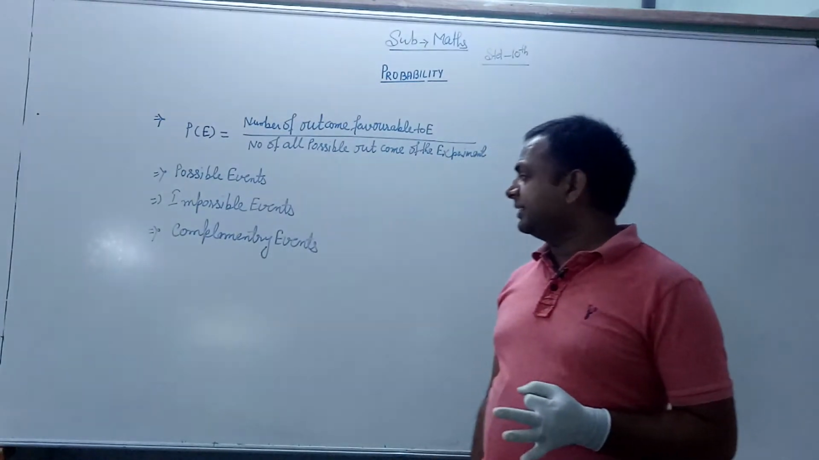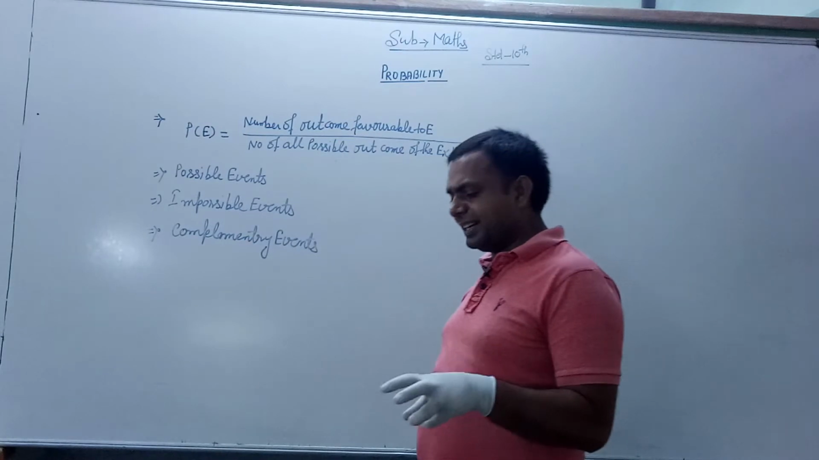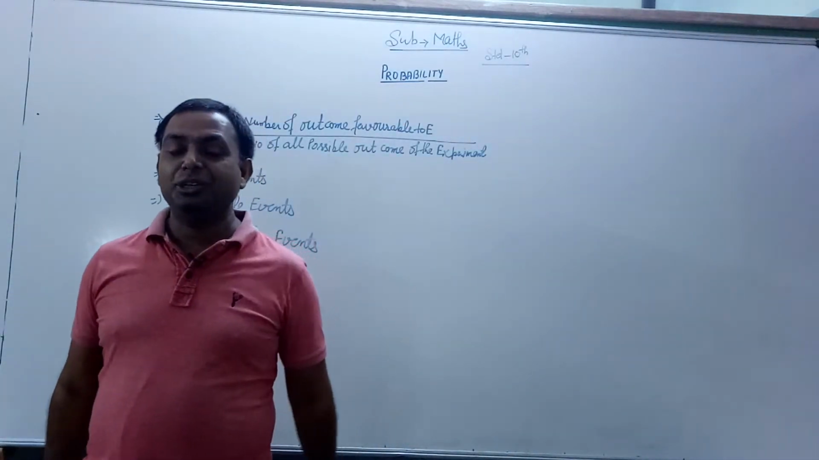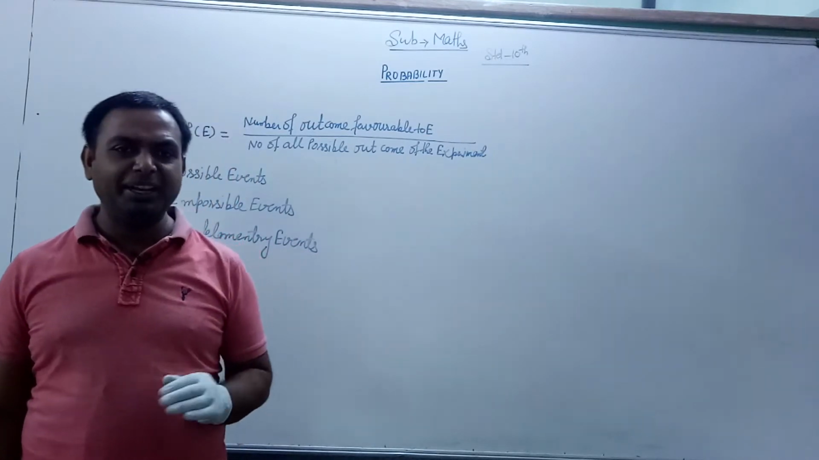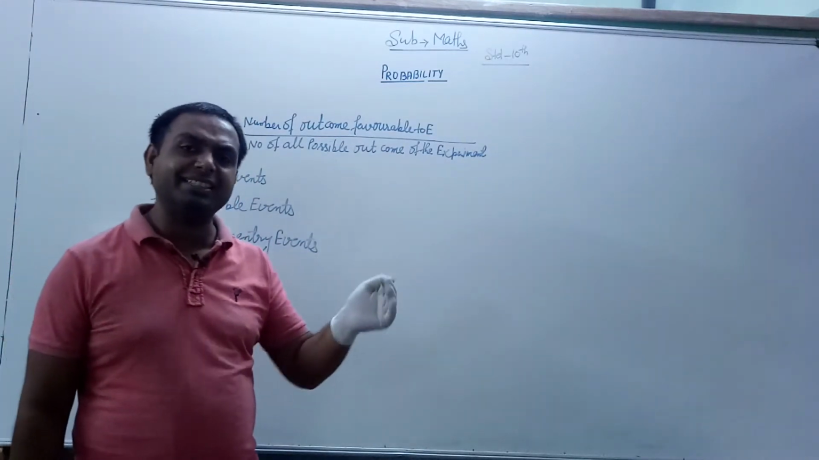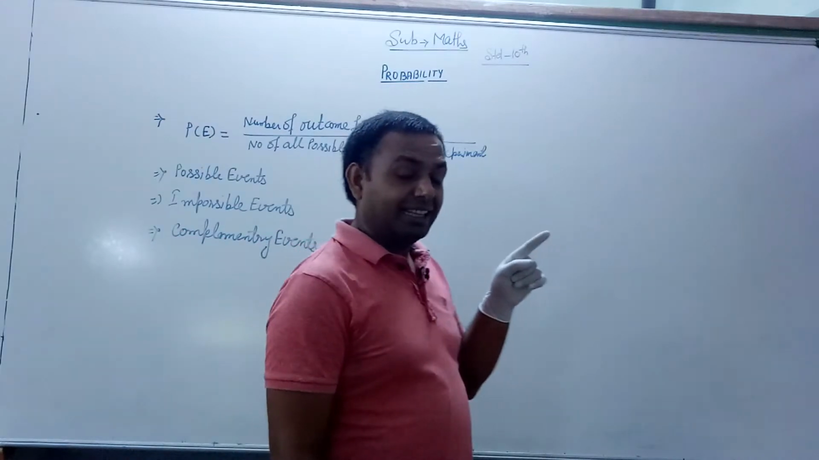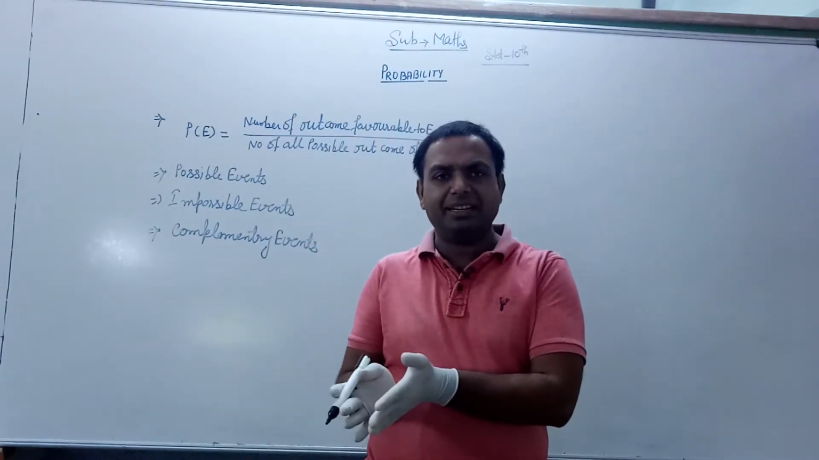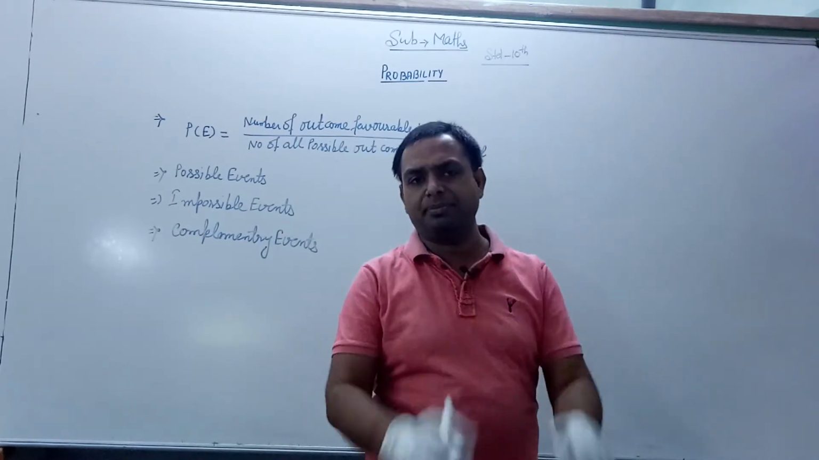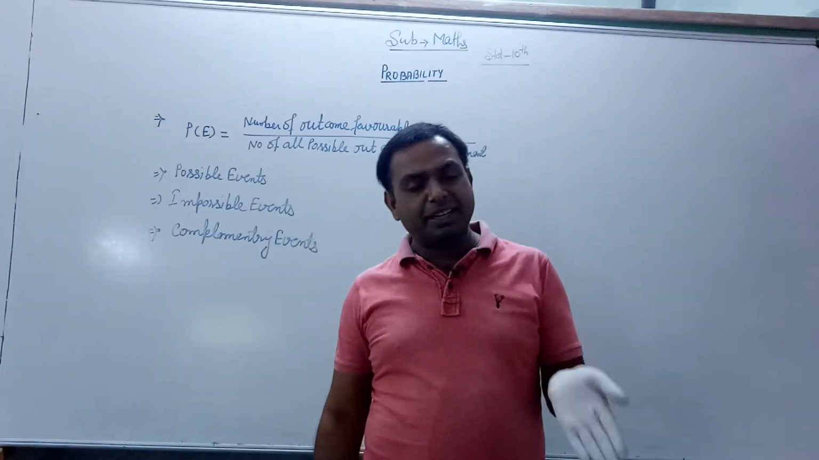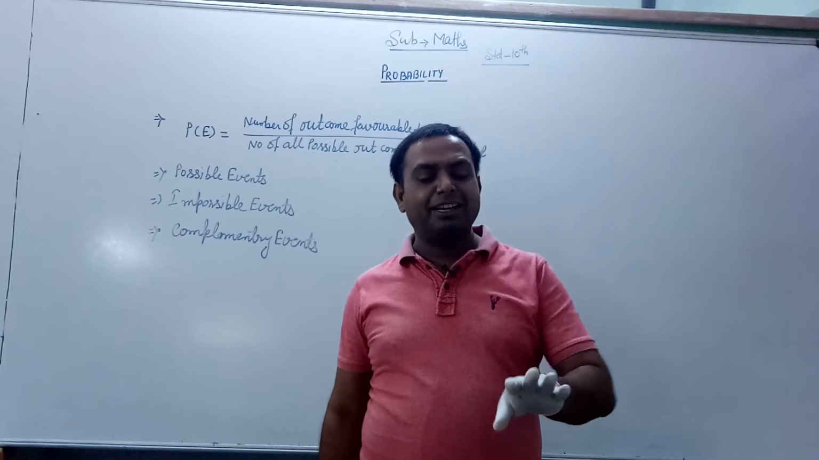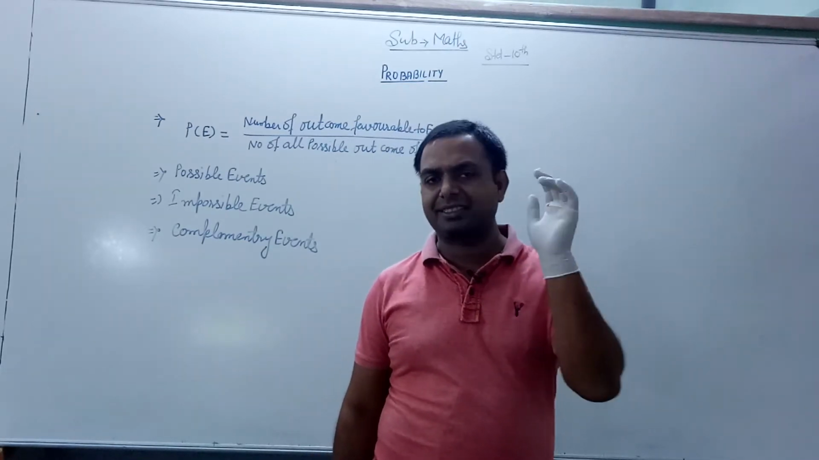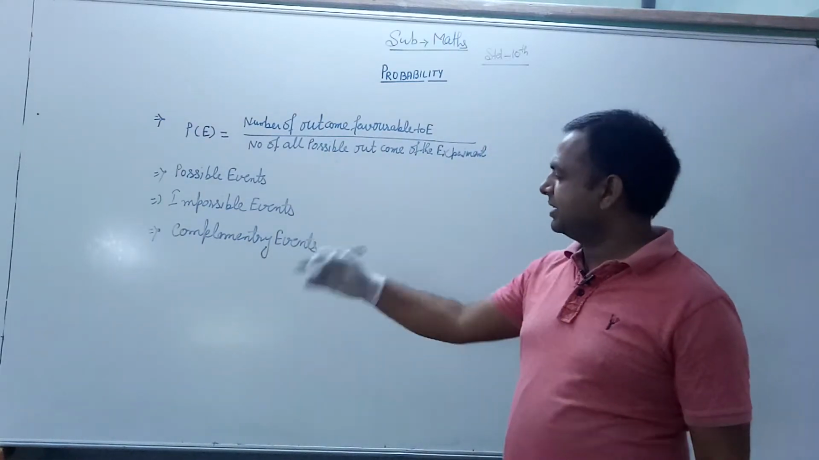Okay. After that, the complementary events. Complementary events means, suppose that you throw a dice and you take only the even numbers. Even numbers means 2, 4 and 6. But the other numbers, the odd numbers, are remaining. That means 1, 3 and 5. So 1, 3, 5 is the complement of the even event 2, 4 and 6. That is called complementary events.